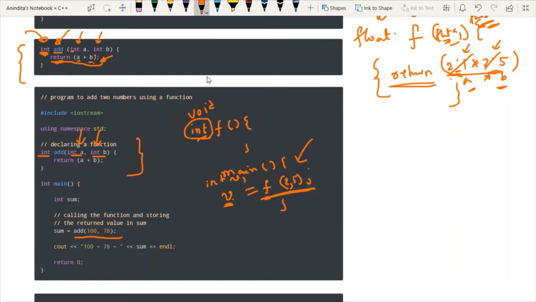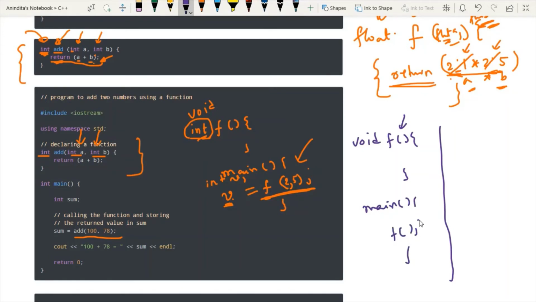Now please concentrate on this line and just try to understand this. If the return type of this function is void and no parameter is there, then write the main function and just call it using this syntax. However, when a return type is there and you have some parameter inside the function, you have to write the return keyword inside the function and you can perform any calculation. And now, how to call the function?